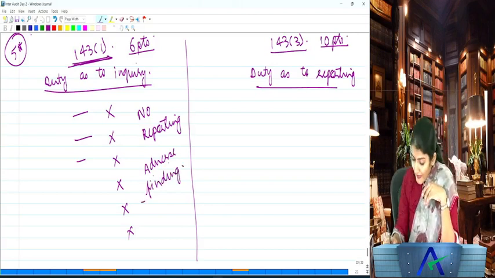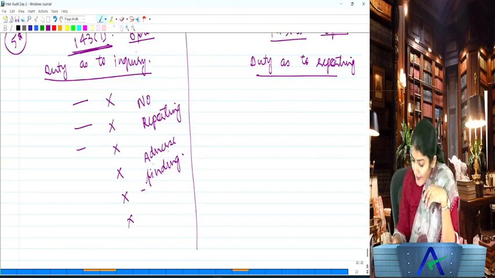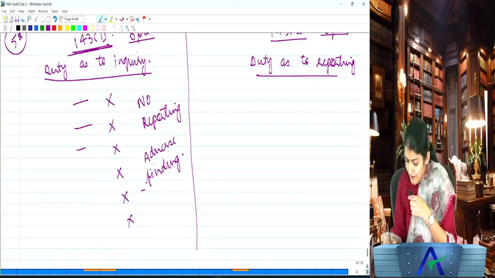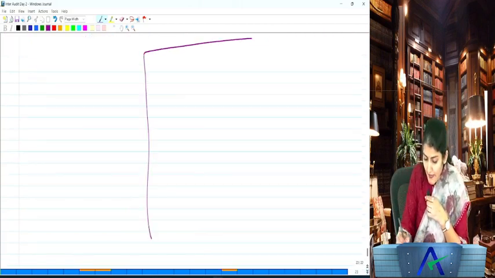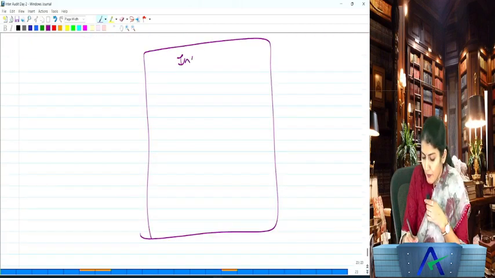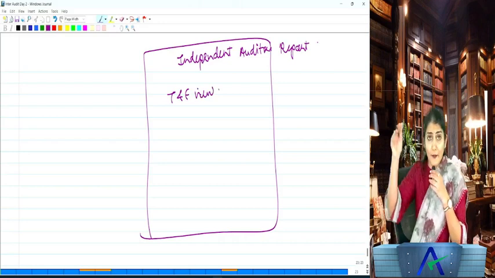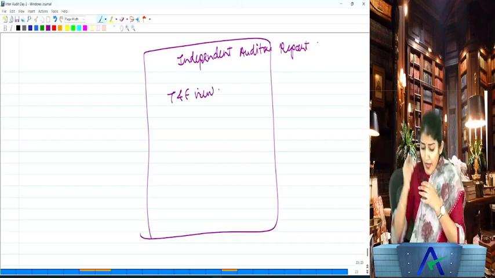Right, what does that mean? Okay, if I am reading an audit report of a company, please listen to me carefully, what is the title of the audit report? Independent Auditor's Report. And I see in this audit report that the auditor has expressed an opinion that the financial statements give a true and fair view.